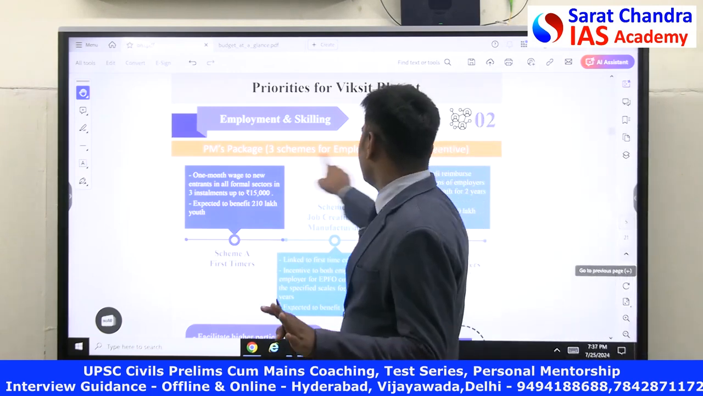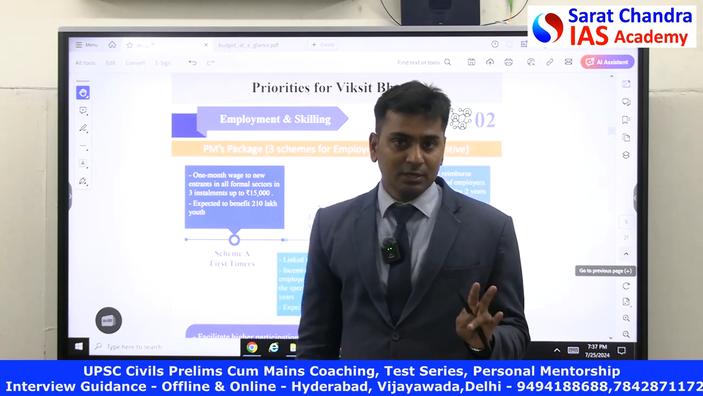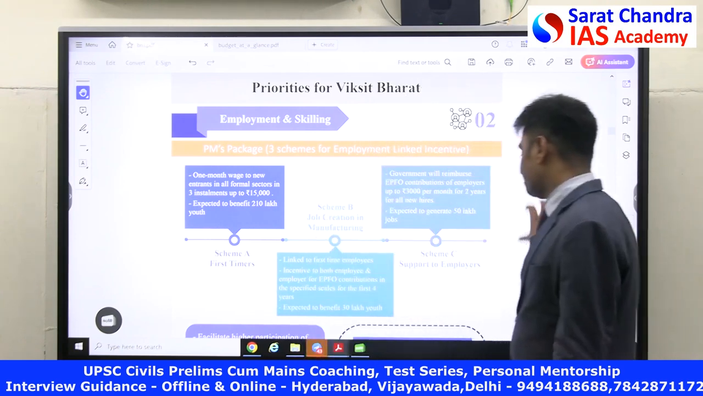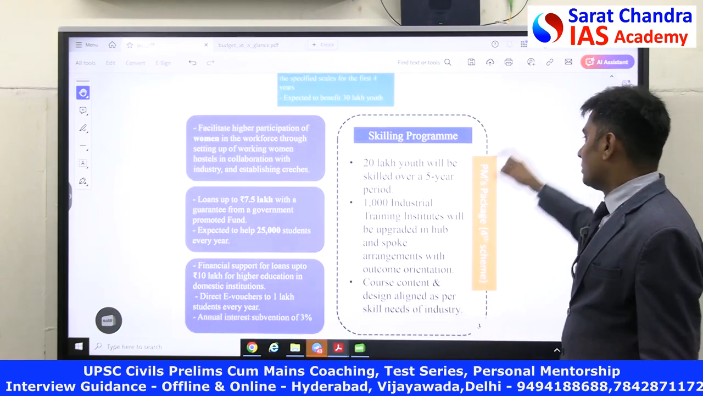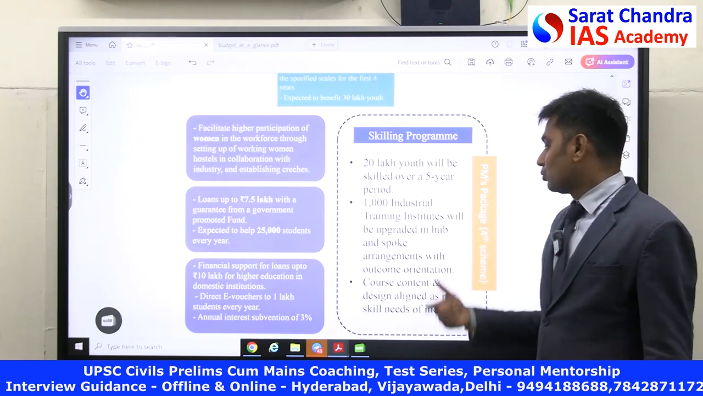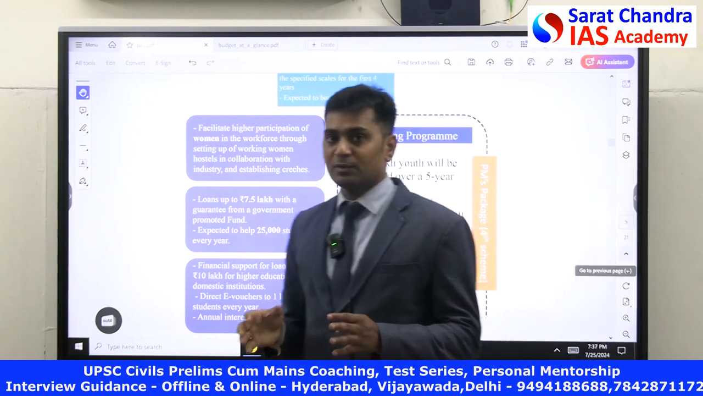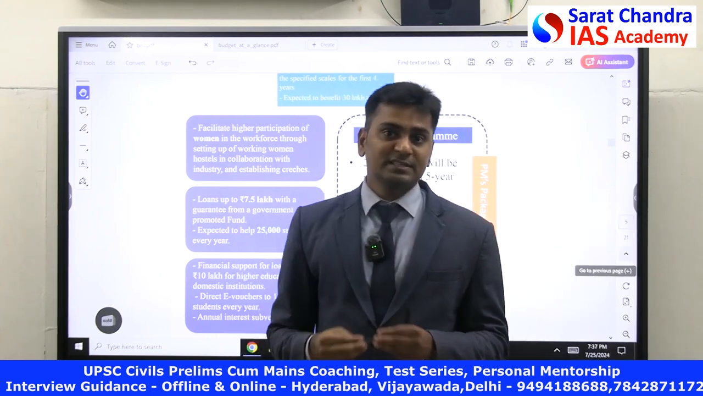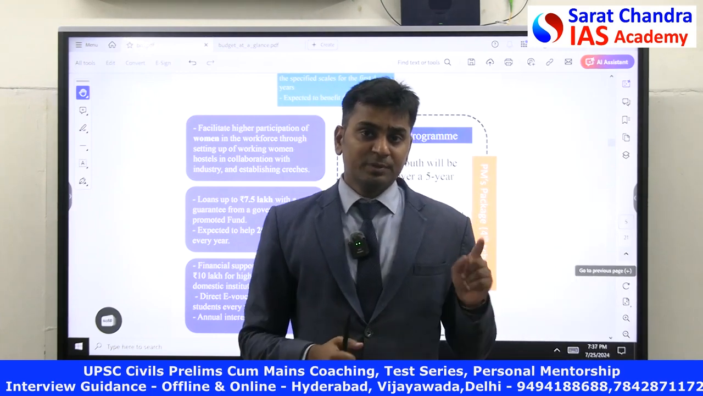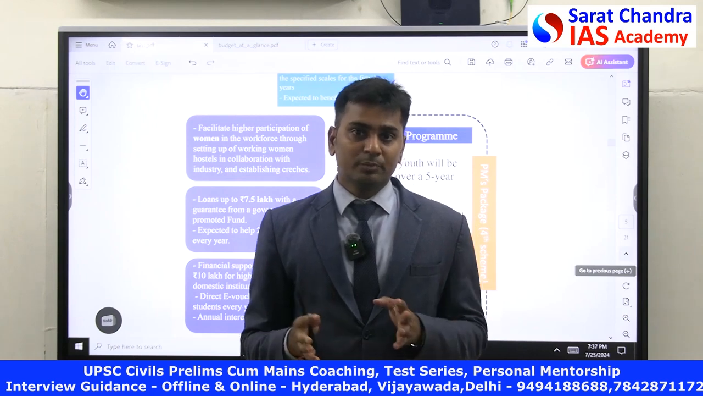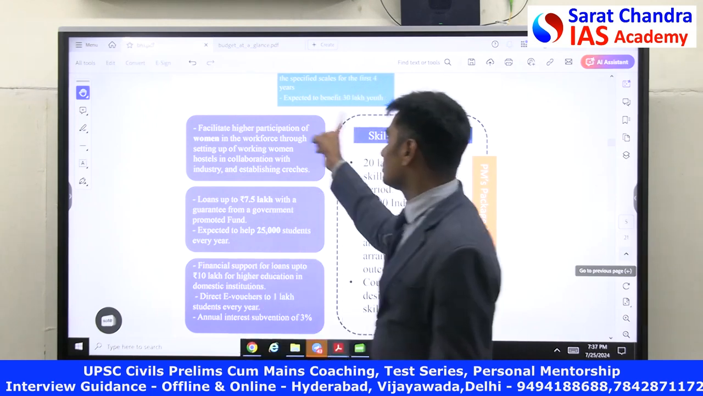One is 3 schemes for employment linked incentives. The second one is they wanted to develop skill programs, and they wanted to link them with the so-called internship. So this was one of the most important things as far as employment is considered in this budget. In the UPSC GS paper 3 mains, you have a topic of employment. There you have to use this data.